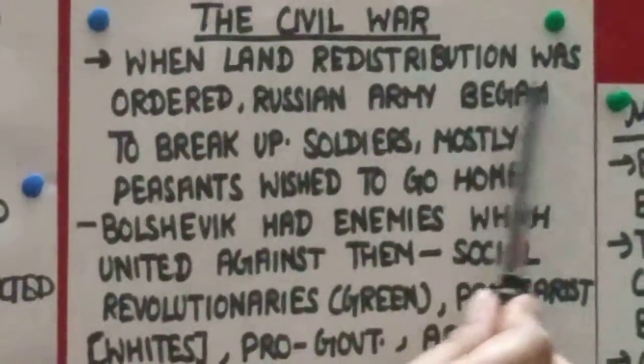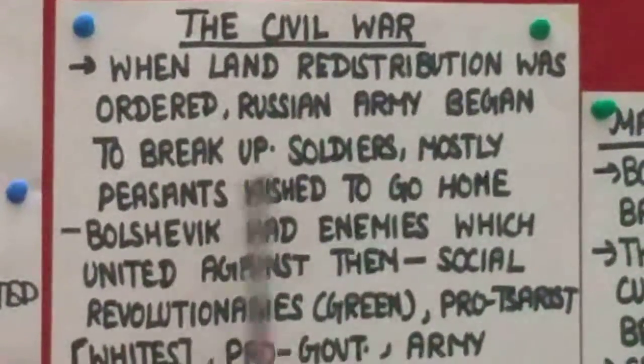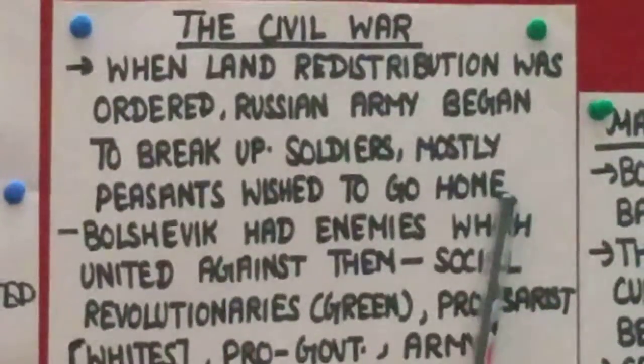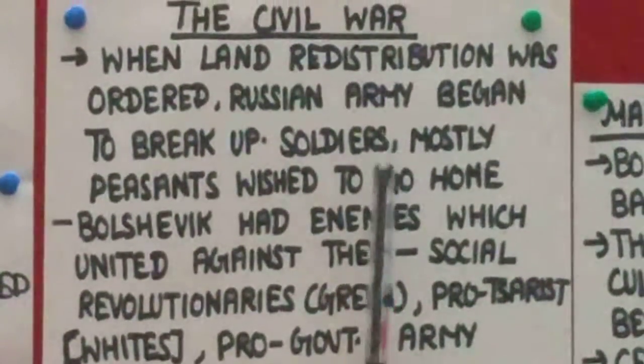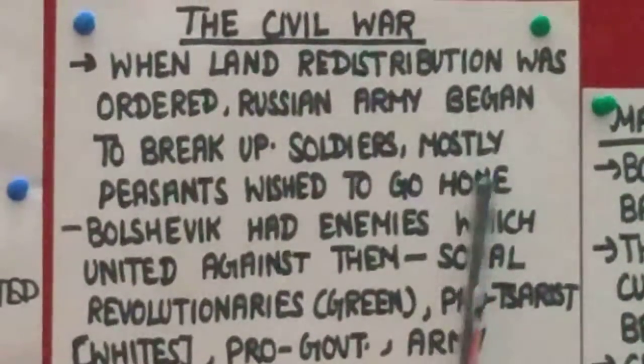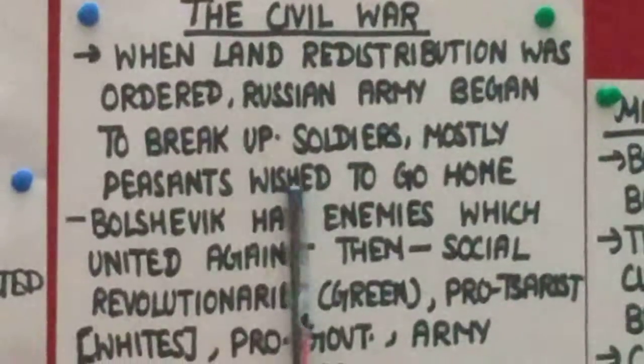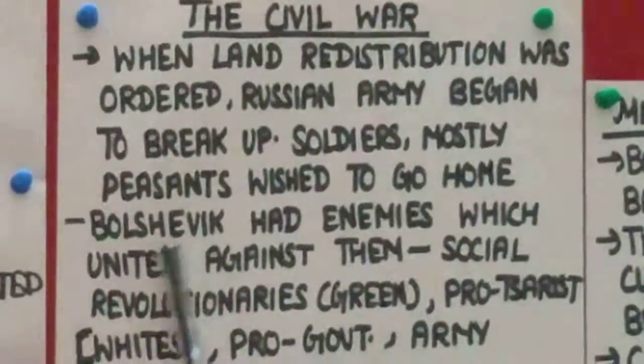When land redistribution was ordered, the Russian army began to break up. Soldiers, mostly peasants, wished to go home. If you remember, during World War I the able-bodied persons were admitted to the army. But they were actually peasants and now they wished to go home.